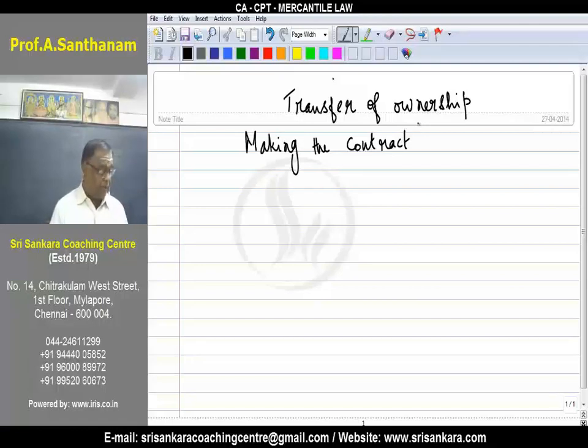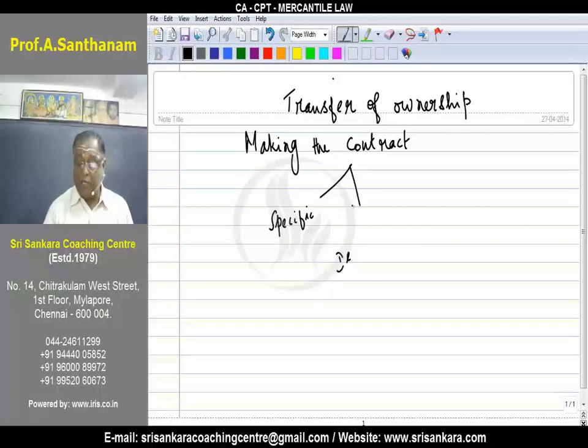Particularly, when we say that there is a transfer of ownership, we say that it is transferred at the time of making the contract. What are the conditions? Remember, the goods must be specific. Please understand this point. The ownership is transferred at the time of making the contract. The condition is that the goods must be specific.